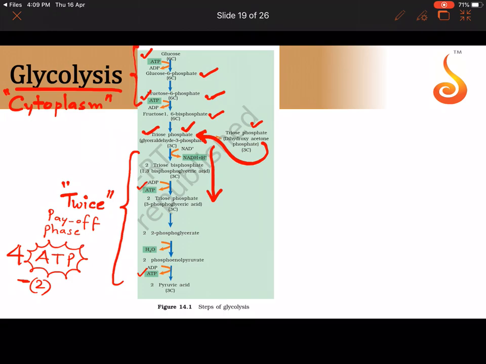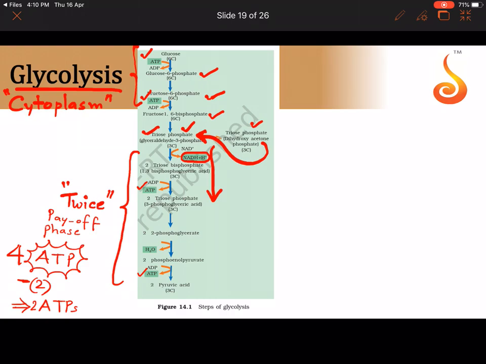Because 2 of them are used up in the preparatory phase. So the net ATP gain from glycolysis is only 2 ATPs that we get, and we also get a very important reducing agent, that is a very important compound which plays a very important role in generation of ATP, that is NADH. This also we get 2.